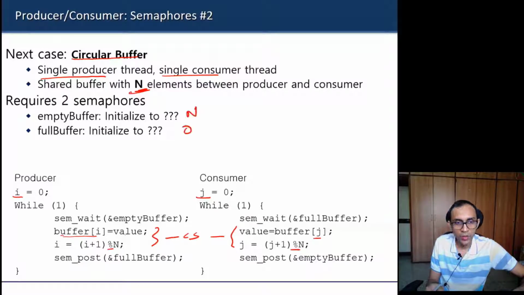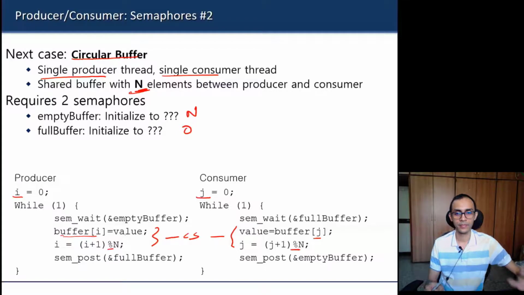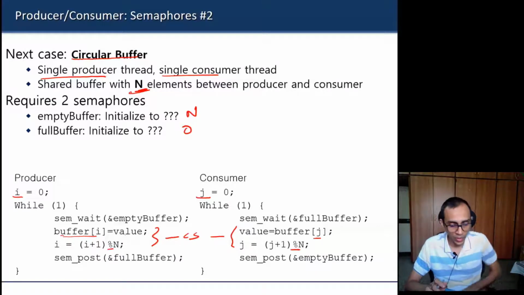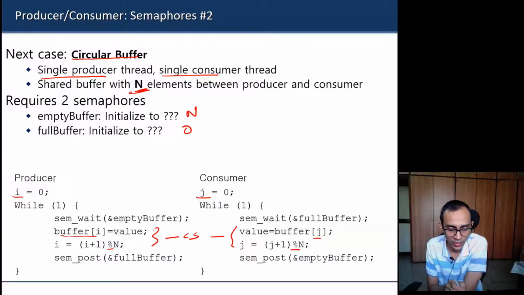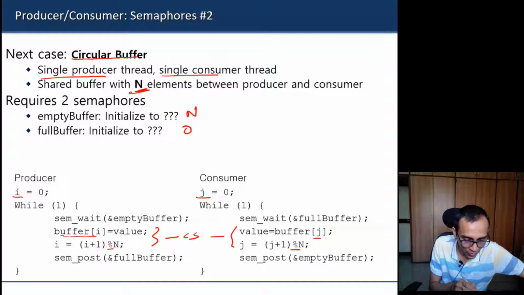Any other option? Anybody? So Hardik, can you explain why? Will you try to justify? Your answer is correct. Since n times allowed initially. Yeah, so the producer can run n times because there are n slots available initially. So the producer can be allowed to execute this loop n times, so empty buffer can be initialized to n.